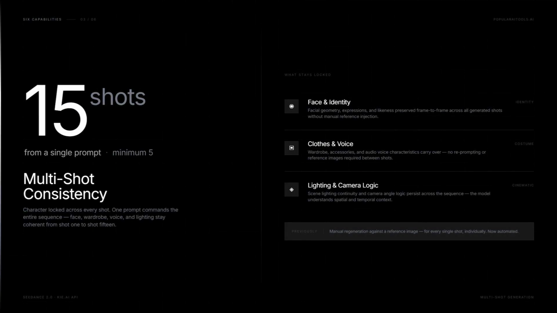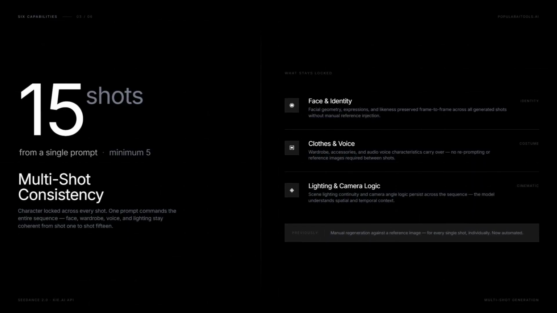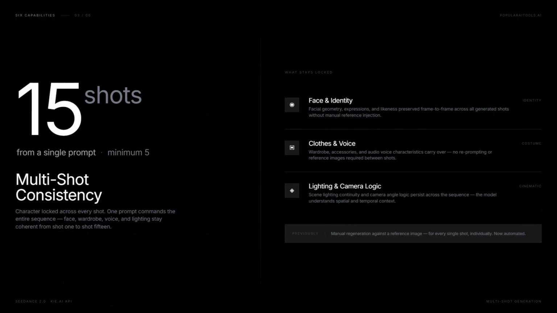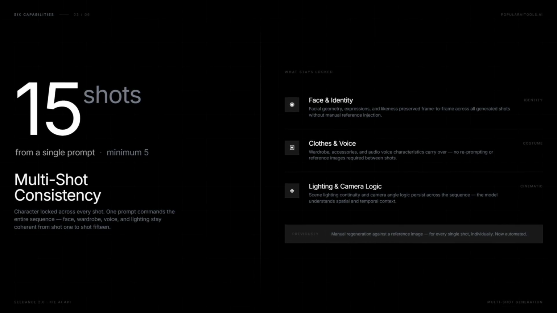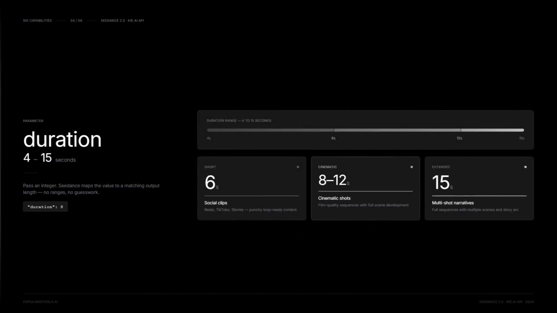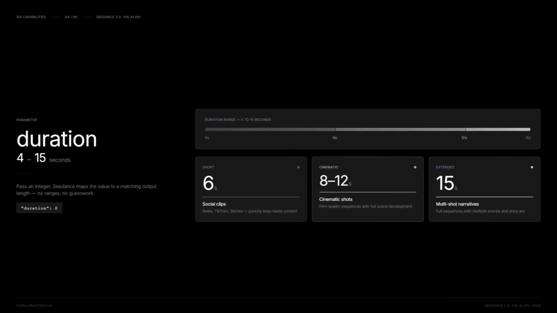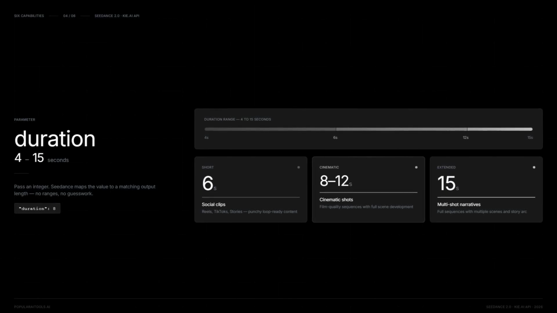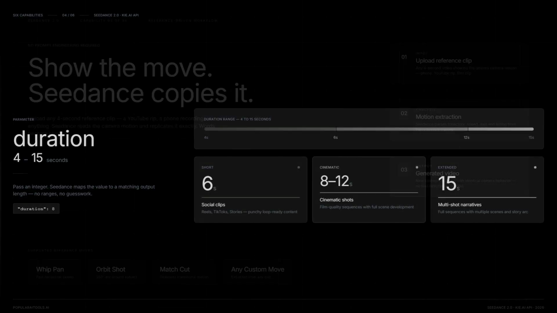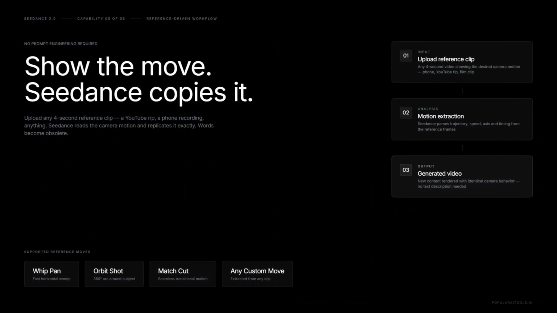Third, and this is the big one, multi-shot consistency. You write 10 shots in one prompt, and the character's face, clothes, voice, they all stay locked. This used to be the nightmare, regenerating every single shot against a reference. Not anymore. Fourth, duration, 4 to 15 seconds, just pass an integer. 6 seconds for a reel, 8 to 12 for cinematic, 15 if you want a full multi-shot sequence. Easy.